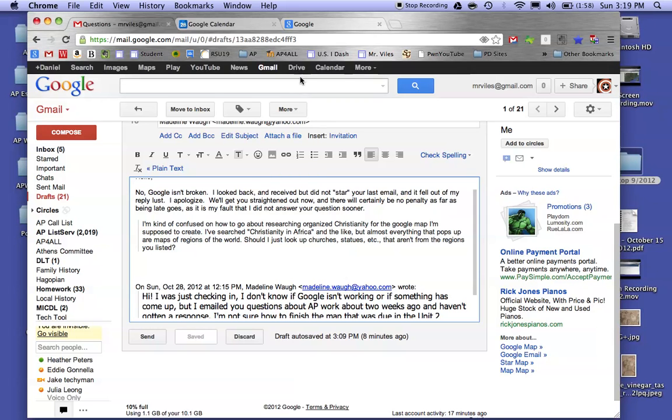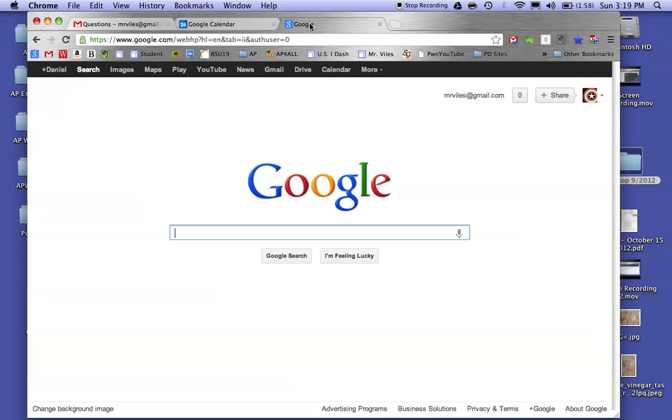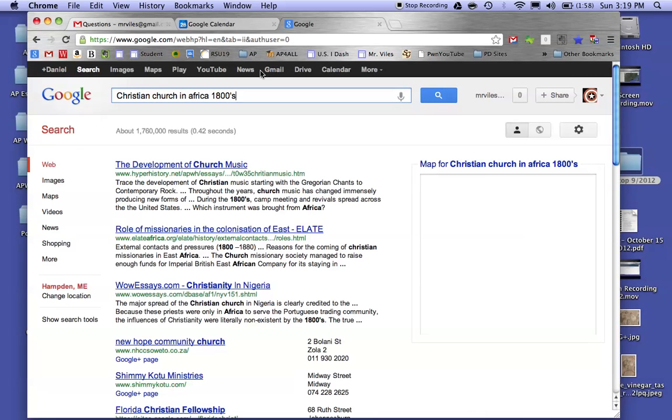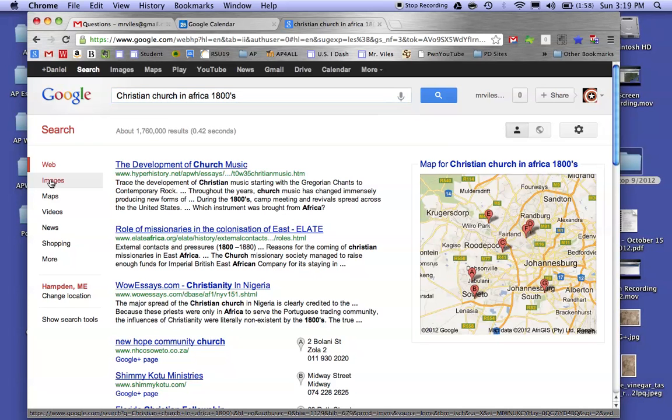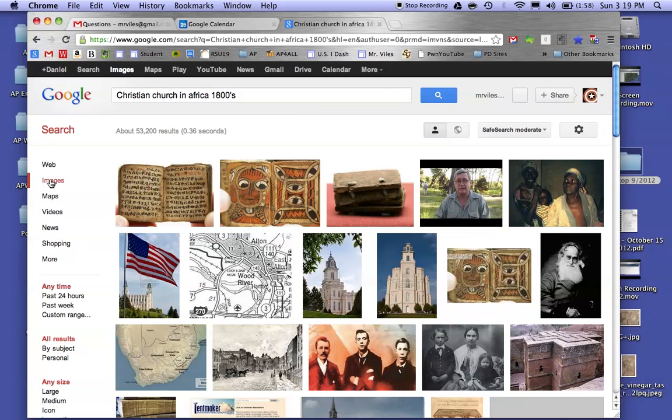Well, it's good to add in a more specific term. For instance, I'm going to try Christian church in Africa, 1800s. And of course, when this comes up, I'm going to go right to images, because that's what you're looking for. It's just a quicker way to search than clicking on all those files.